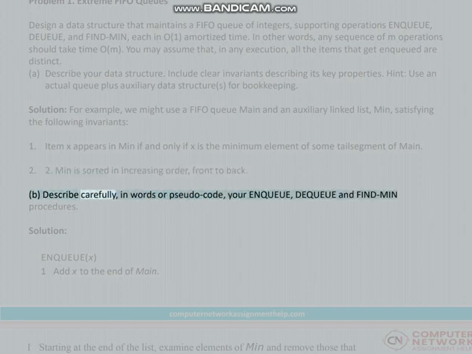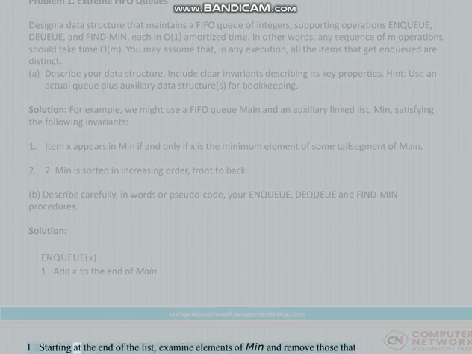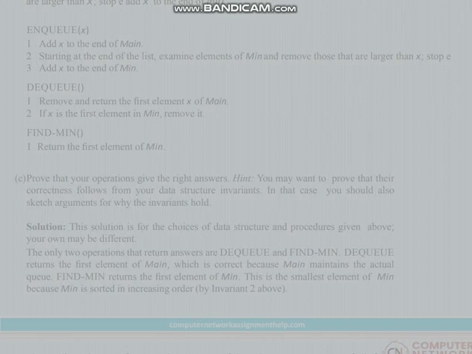B. Describe carefully, in words or pseudocode, your enqueue, dequeue, and find min procedures. Solution: Enqueue X: 1.